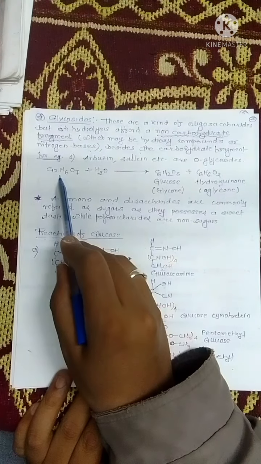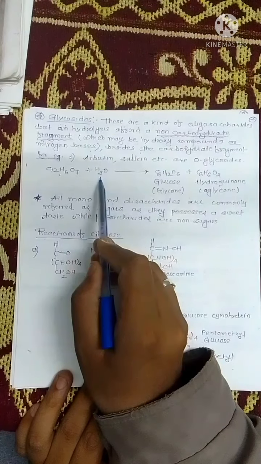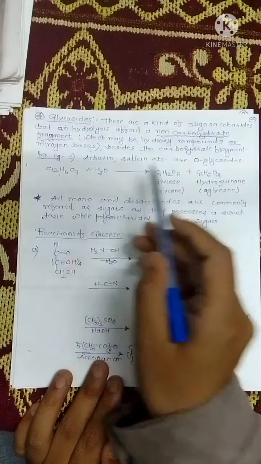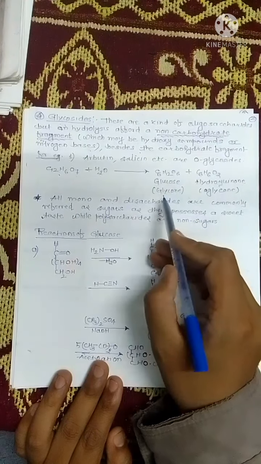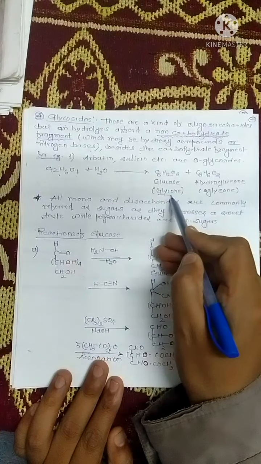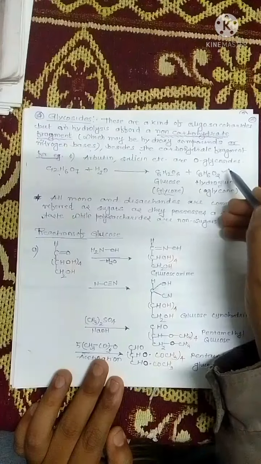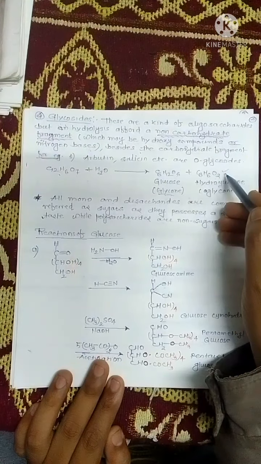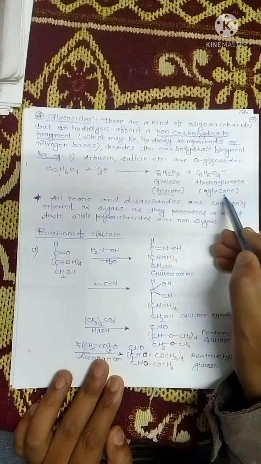Just see this reaction. When this sugar molecule is hydrolyzed, we get glucose. Glucose is also known as the glycon unit, and besides glucose we get a hydroquinone molecule. Hydroquinone is not a sugar molecule, that's why it is known as the aglycon unit.